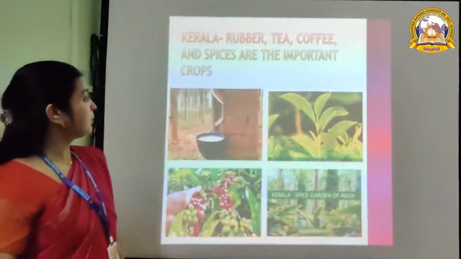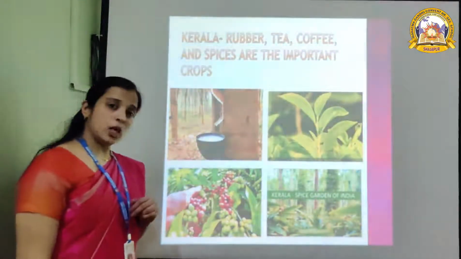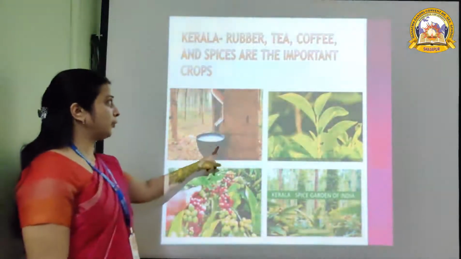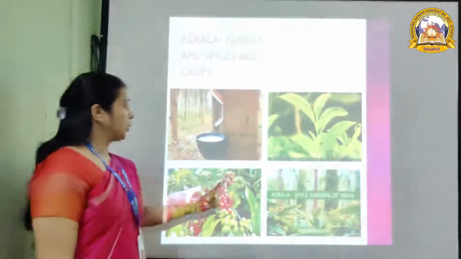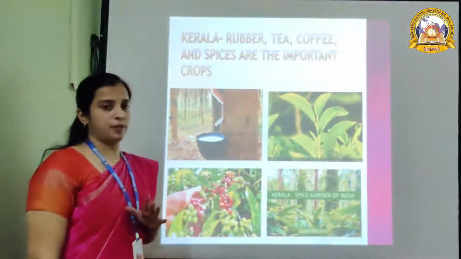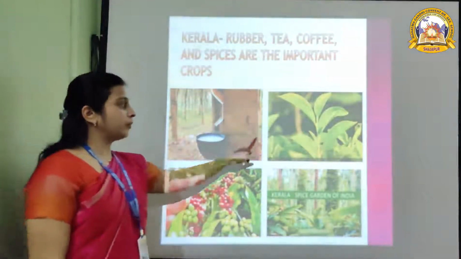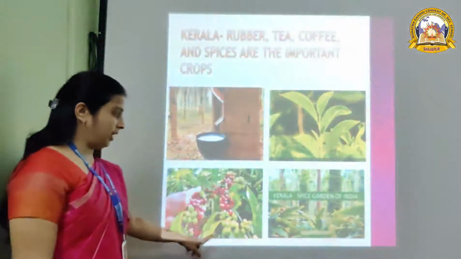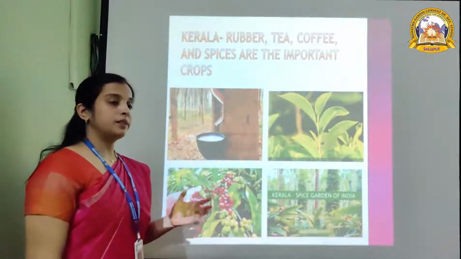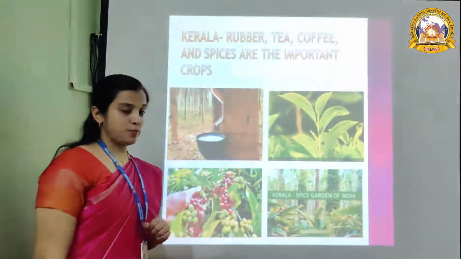The next region is Kerala. Kerala is also one of the regions which lies in the coastal plains of India. In Kerala, people grow rubber, tea, coffee and spices. The spice gardens of Kerala are very famous and very beautiful. Besides rice and coconut, they also grow rubber, tea, coffee and spices.